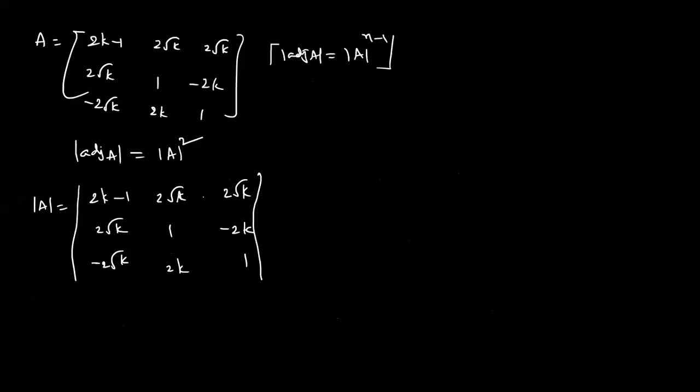This is the answer: the determinant of A is 2k minus 1 whole cube. Simplify, that is the answer.